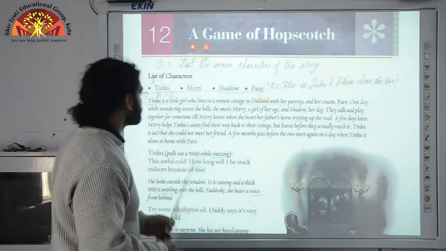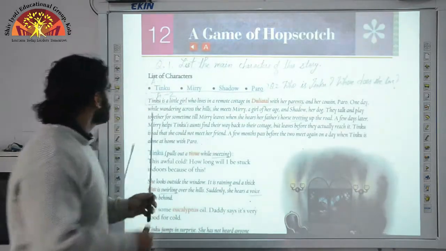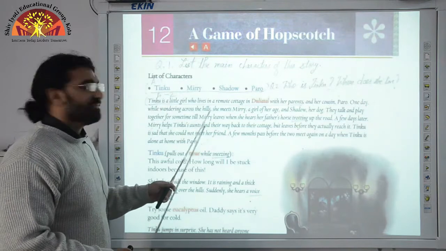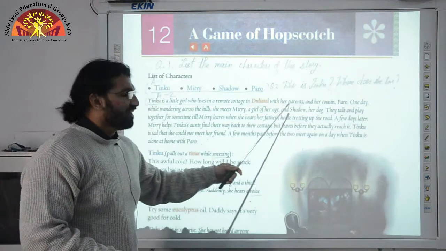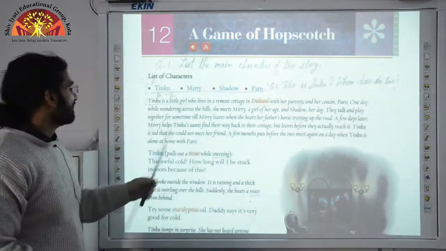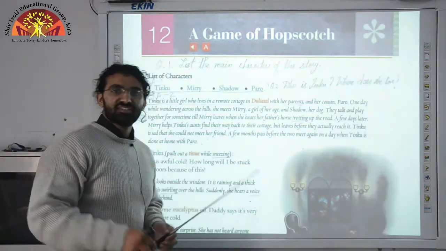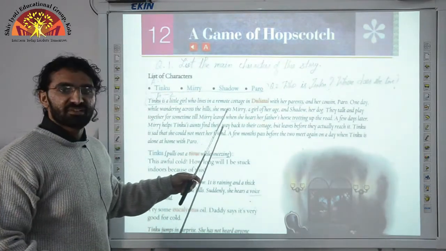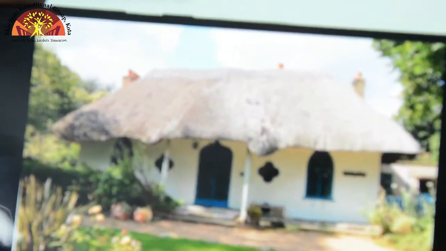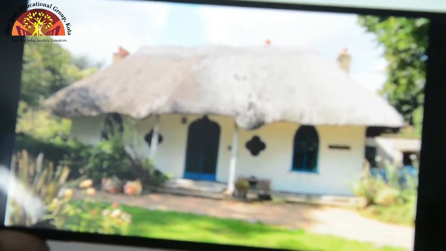Alright? Here is your answer. Tinku is a little girl who lives in a remote cottage in Duliatal with her parents. This is your answer. You can mark it here. Duliatal is a place near Nainital, and now we will show you the pictures of a cottage. Right now you can see a picture of a cottage on your screen. Tinku is a little girl who lives in a remote cottage in Duliatal with her parents and her cousin Paro.